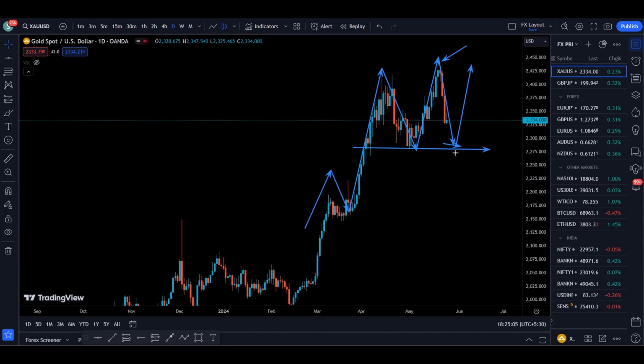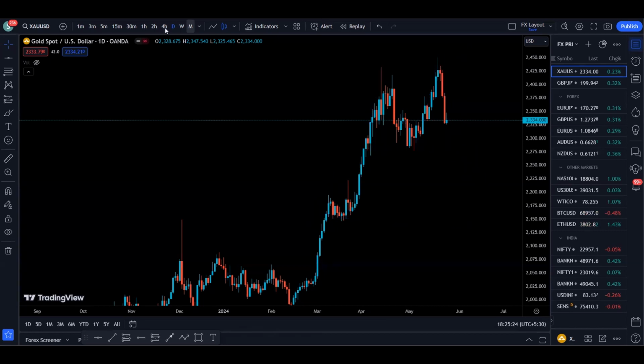But at the same time, we have this strong support as we have support here, support here. So if we break this support and get a candle close below the support, we can wait for a pullback and resistance formation, and then start looking for shorting opportunity to target the next support, which is right here. So that is something on the daily time frame.